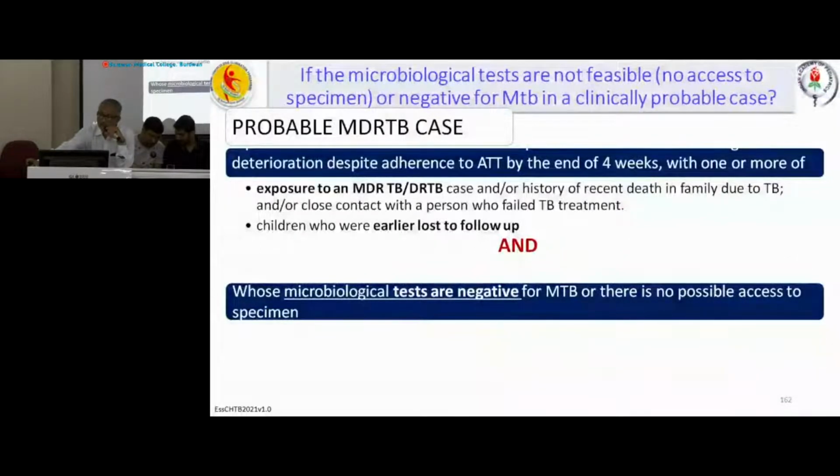So these three points, along with history of deterioration despite adherence to ATD by the end of 4 weeks, or no response following 4 weeks of therapy, along with any one of these points is significant.